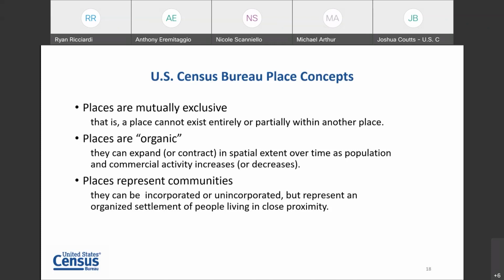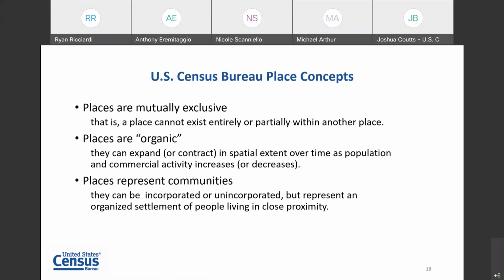I mentioned the boundary and annexation survey for incorporated places. For census designated places, they are on a decennial cycle. There's a large program, the Participant Statistical Areas Program, where they can report any changes. And again, they have the opportunity to change over time.